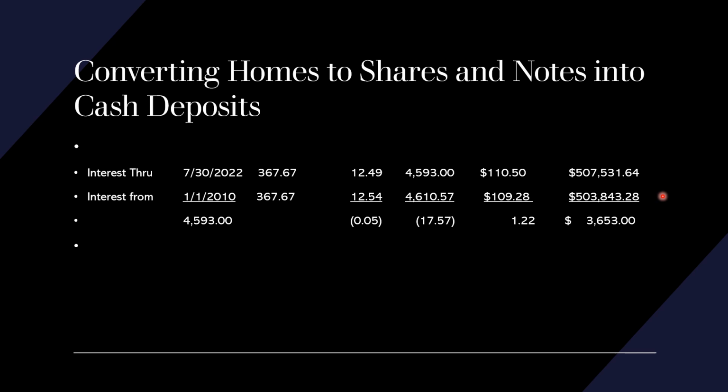The demand for payoff showed 1/1/10 to 7/30. So what we did is we came back the other way with the actual days they showed and calculated that at 110.5 per diem. Nice round number. And you can see that gave us a difference in numbers there. Okay, 507,531, and 503,843. So this line right here is verified.